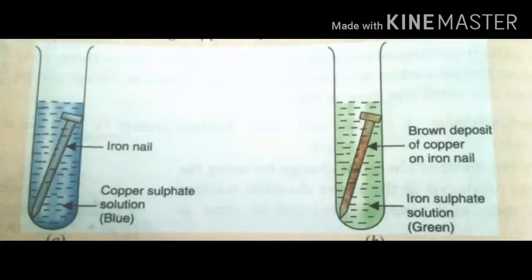The copper is deposited on the iron nail. This is a chemical change because copper sulfate reacts with iron to produce iron sulfate and copper. These iron sulfate and copper are new substances. So this is called a chemical change. It's an irreversible change. It produces a new substance.